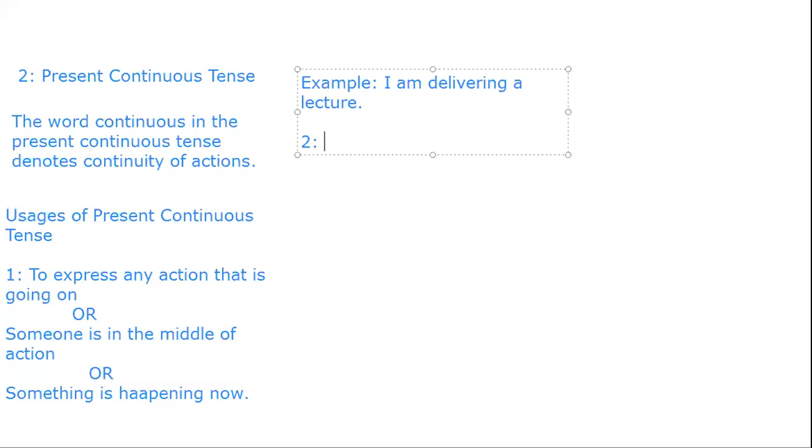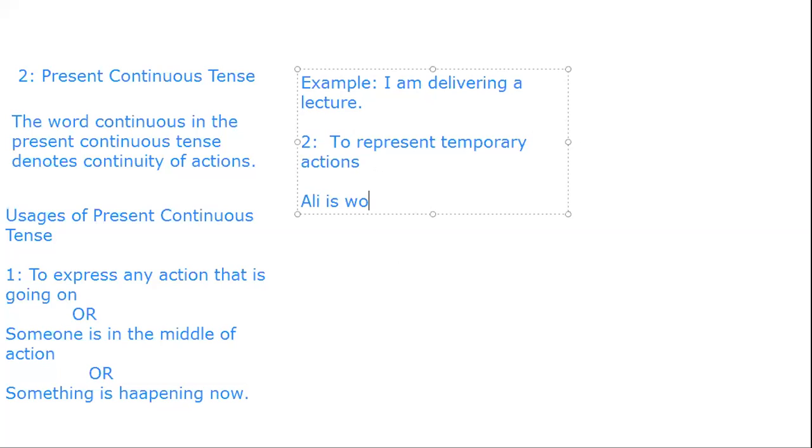Another usage of present continuous tense is to represent temporary actions, those actions that are not permanent. Whenever you want to represent, point out, or express those actions that are not permanent, at that time you can use present continuous tense. For example, Ali is working in university for a 6 months project.